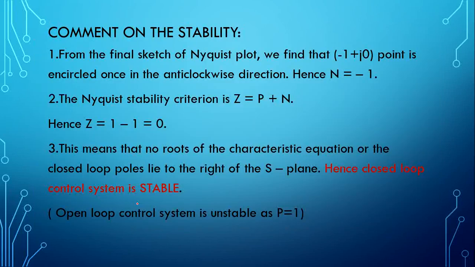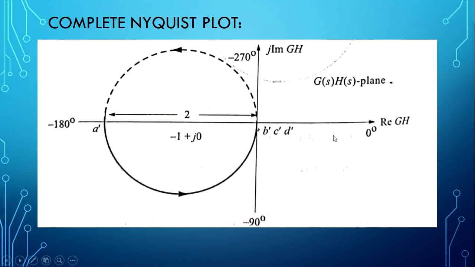So if the encirclement happens in the anti-clockwise direction, then capital N is -1. Here the encirclement is happening in the anti-clockwise direction, so capital N is equivalent to -1. This is capital N.